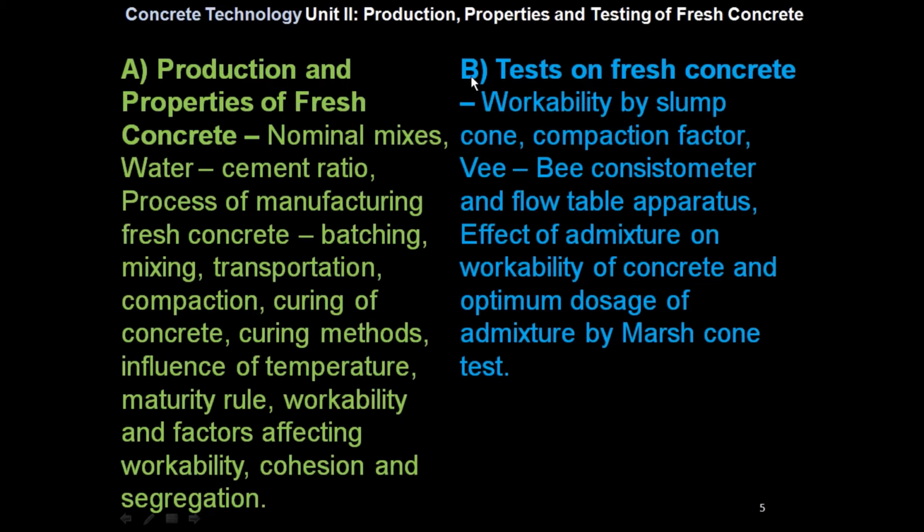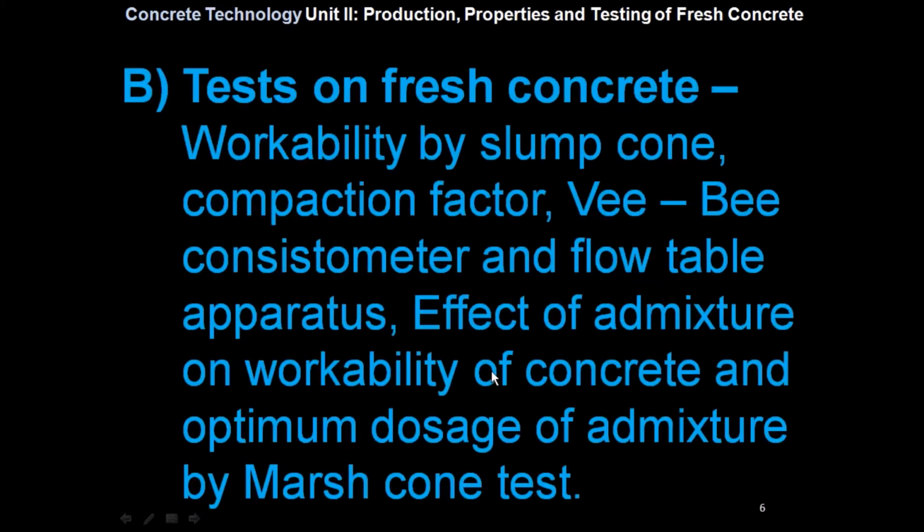It also includes part B, tests on fresh concrete, which includes workability by slump cone, compaction factor, VB consistometer and flow table apparatus, effect of admixture on workability of concrete and optimum dosage of admixture by Marsh cone test. So here we will see part B, tests on fresh concrete.